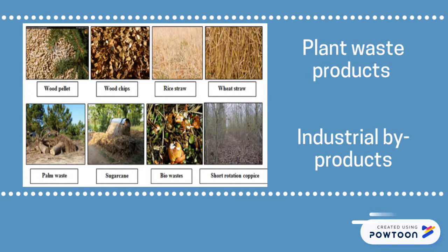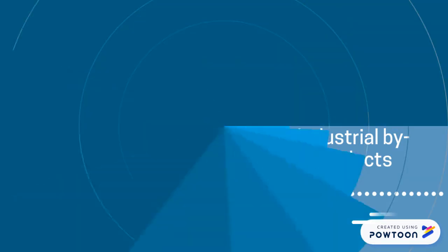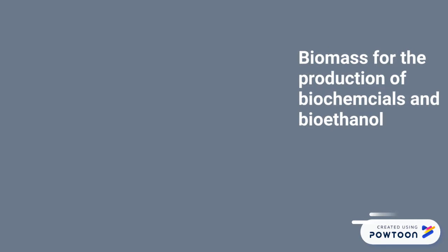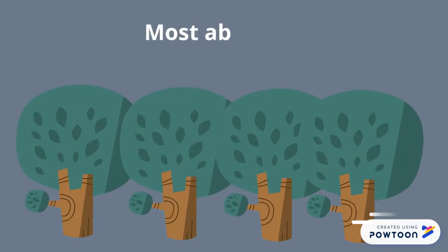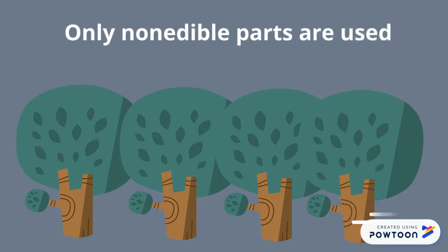It is mainly obtained from plant waste products that are considered as industrial byproducts, such as corn fiber and wheat straw, whereas the sugar-rich components are used for other applications. This plant waste biomass can be used for the production of biochemicals and bioethanol for the food, feed, and non-food industry. Lignocellulose biomass is the most abundant renewable resource present, also it does not compete with the food crops, as only the non-edible components are used.